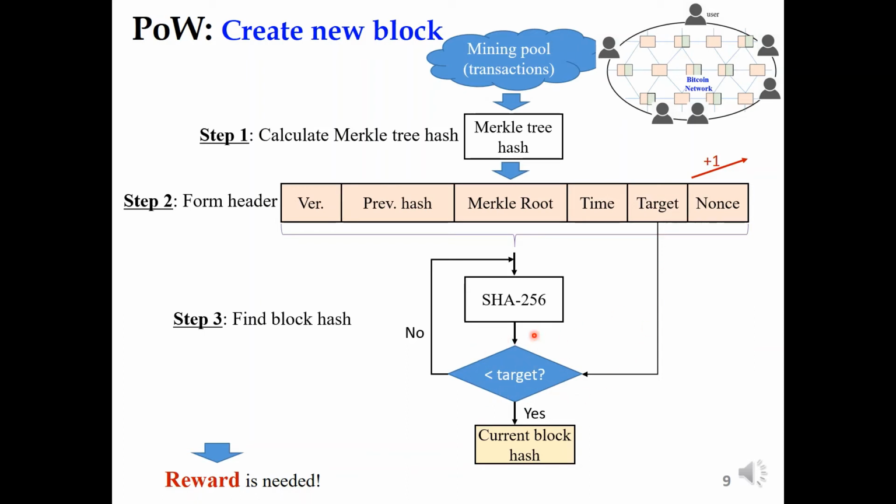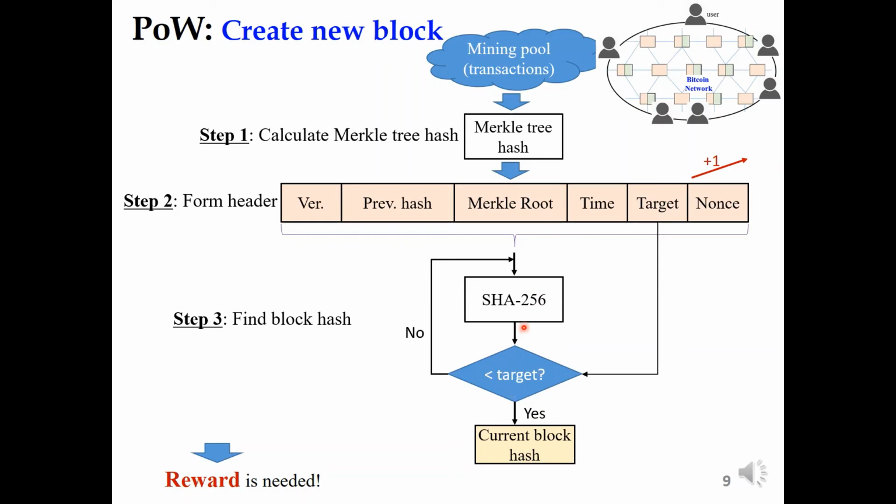If the hash is smaller than the target, it will be accepted as the hash of the current block. But if it's not smaller than the target, it needs to repeat computing SHA-256 again and again. It's calculated until it finds the target hash value.